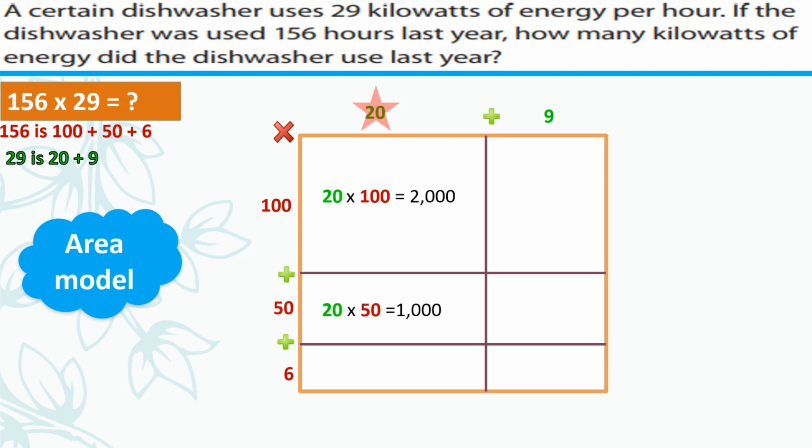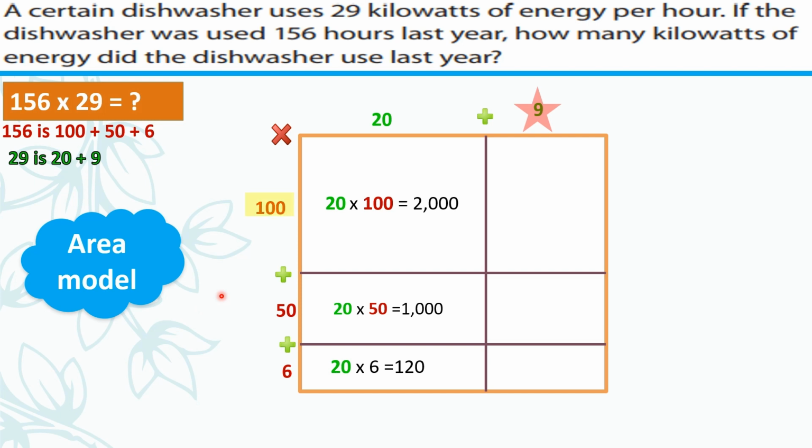Next, we have 20 times 6. The answer would be 120 because 6 times 2 equals 12, and we only have one zero here, so just add it to 12 to get 120. Next, we have 9 times 100. We write it there. 9 times 100 is 900 because 9 times 1 equals 9, and we just add the two zeros to 9 to get 900.